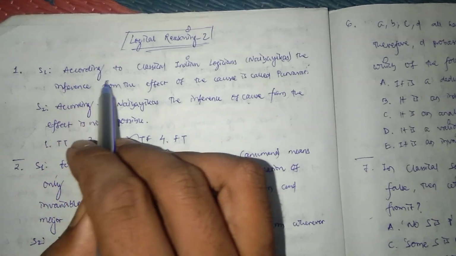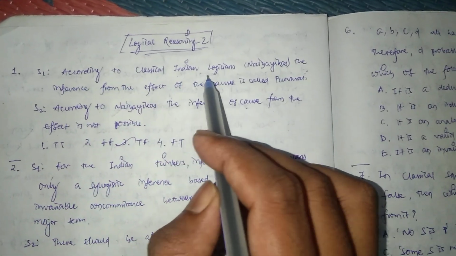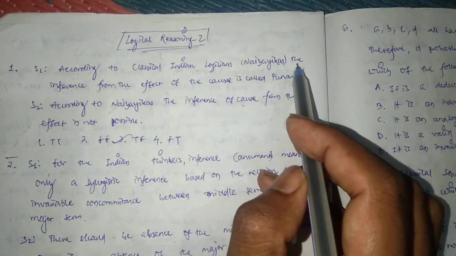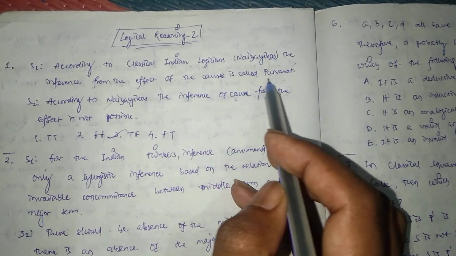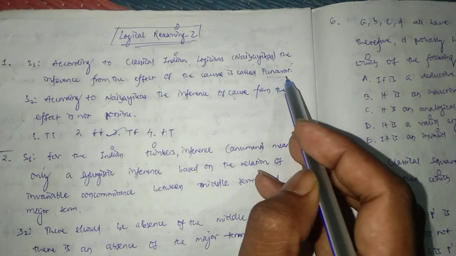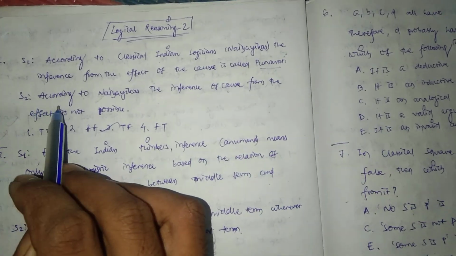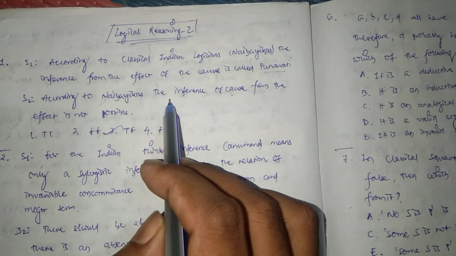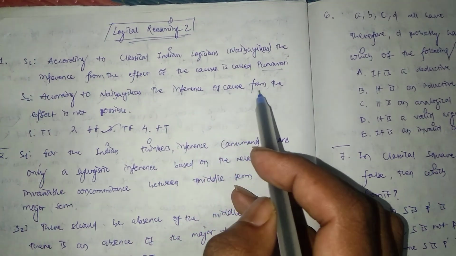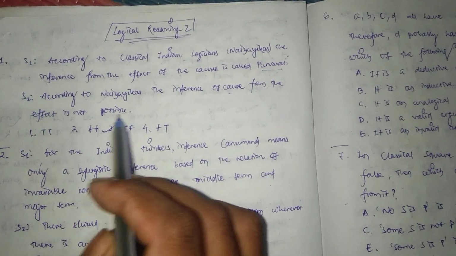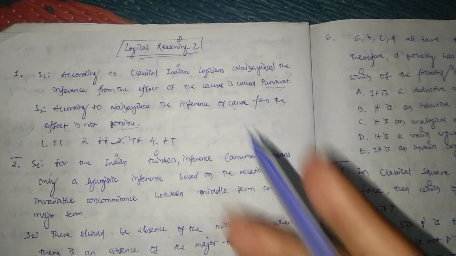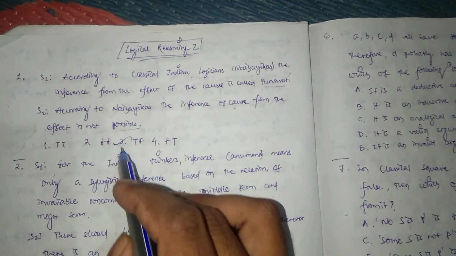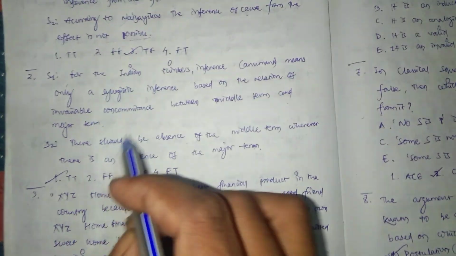Statement 1 says, according to classical Indian logicians, the inference from the effect of the cause is called purvavat. Statement 2 says, according to Nyayakars, the inference of cause from the effect is not possible. Here we can see clearly statement 2 is false, hence our option 3 is correct.